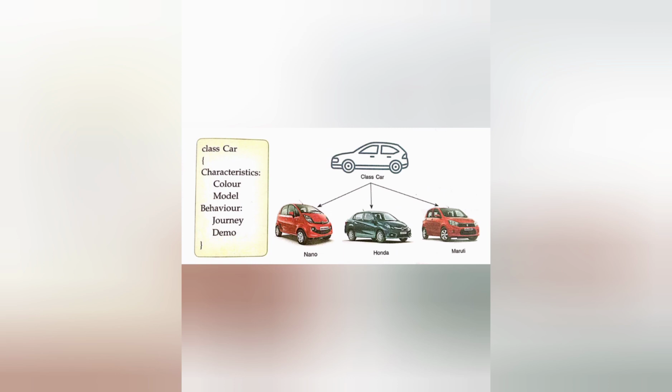Same, here we can write the program: class car, and in the curly bracket, characteristics. Its characteristics are color and model, and behavior, journey and demo. We can create different objects of the class car like this. Say car Honda is equal to new car, then bracket open close semicolon. It means Honda will be an object of the class car. Same like the other ones also. The new operator is used to create an object in a class.